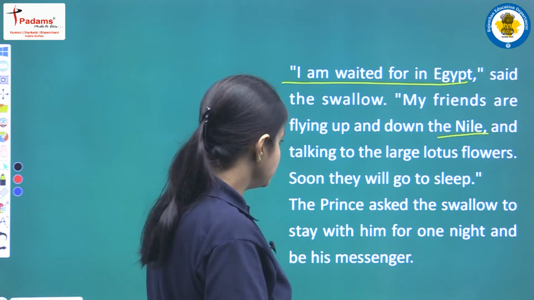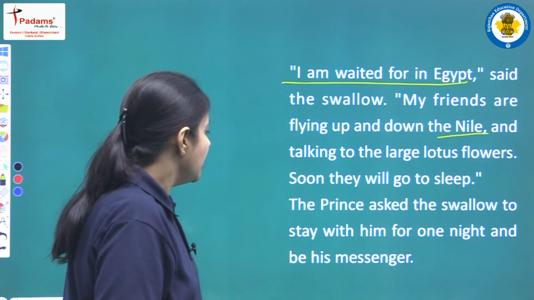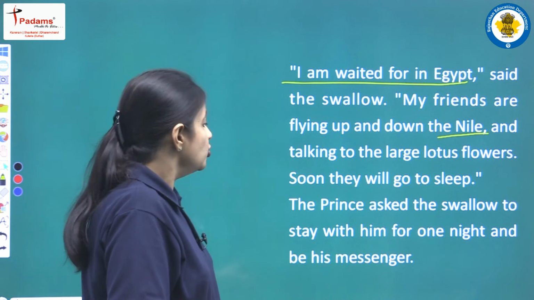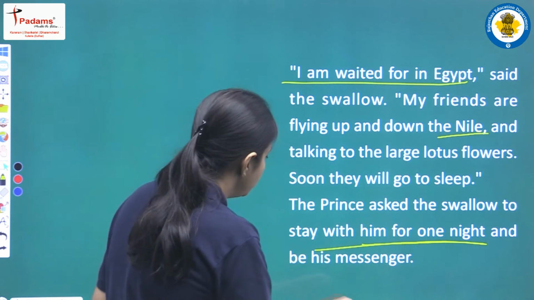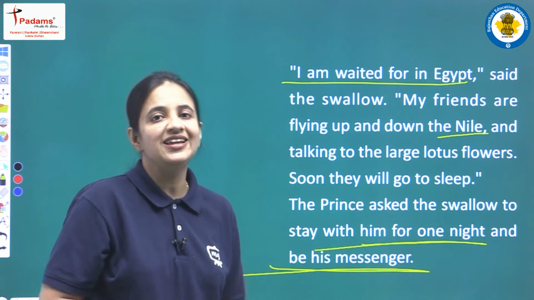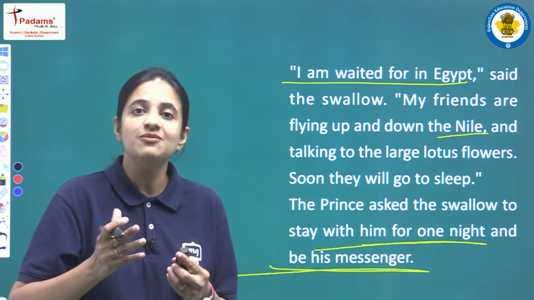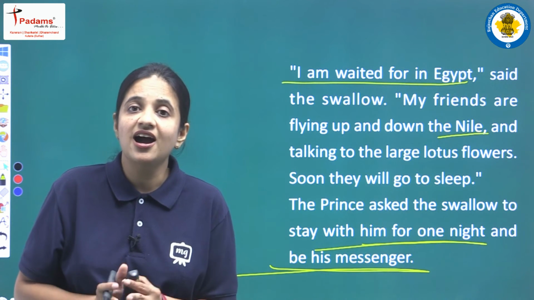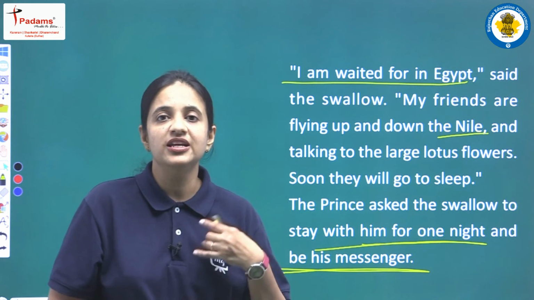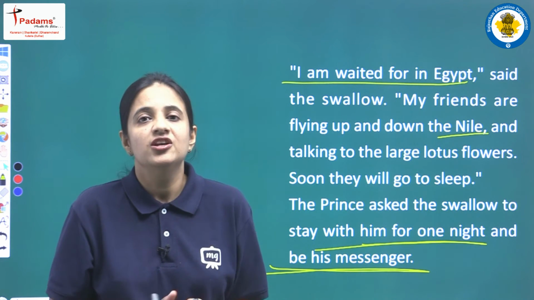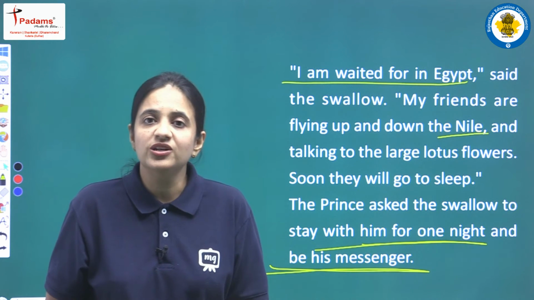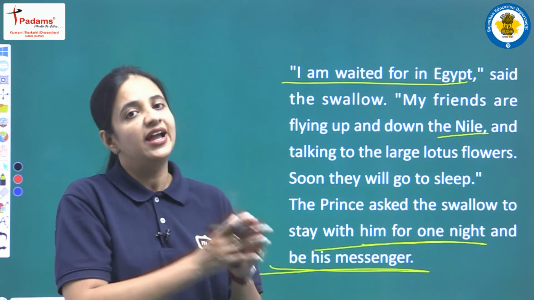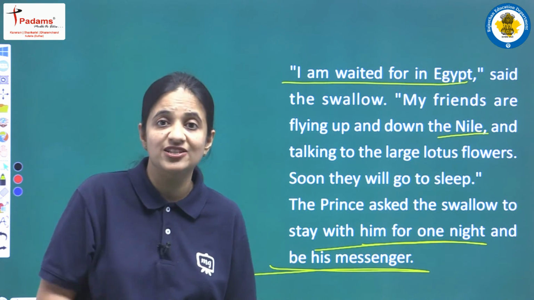The prince asked the swallow to stay with him for one night and be his messenger. The statue of the prince asked the swallow to stay with him for only one night, so that he can bring that ruby to that woman as a messenger of the happy prince. So we can see that the happy prince is really a very kind hearted prince, and when he saw that one of his citizens is so upset, tired, poor and suffering, he wanted to help that woman, and for that he wanted the help of this little bird swallow, and he is requesting the swallow to be his messenger.